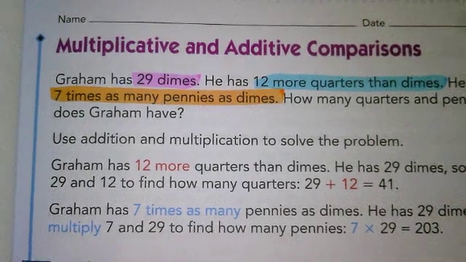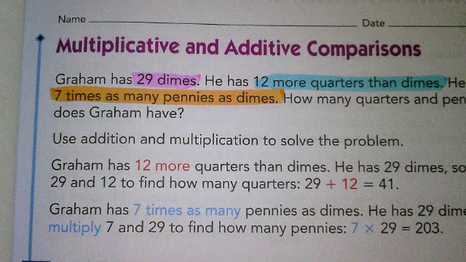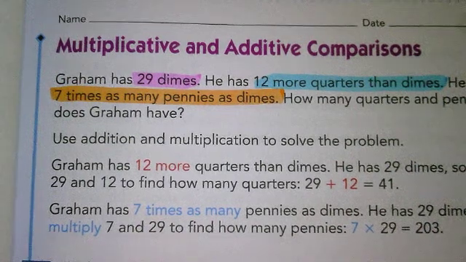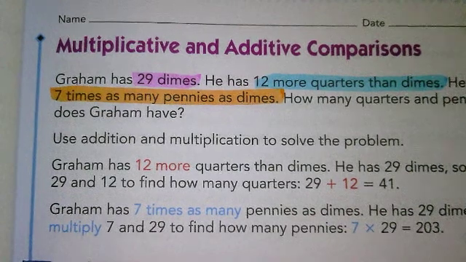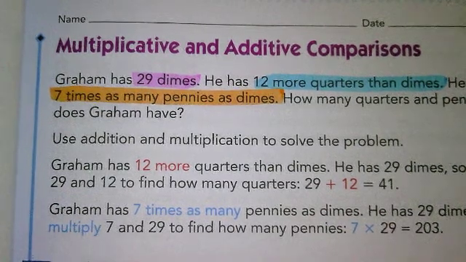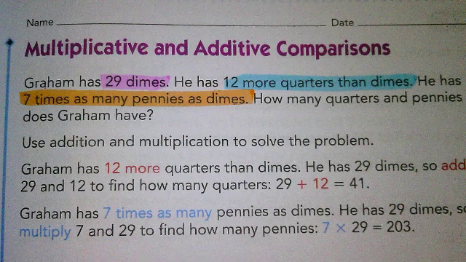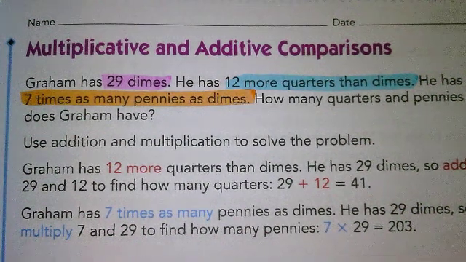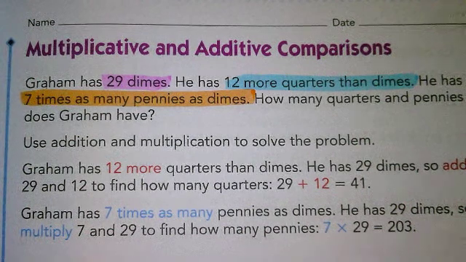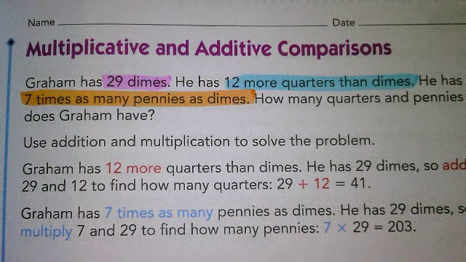Yay. But we are looking for 2 answers here. We need to find 2 things to be our answers. What are we looking for? Who can tell me one of the things we're looking for? What's one of the things we're looking for? Henry? 29 plus 12. No, just tell me what we're looking for. Not how to get it, just what are we looking for? How many more quarters than dimes?